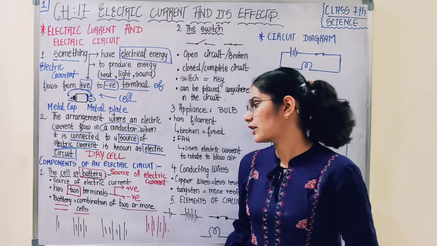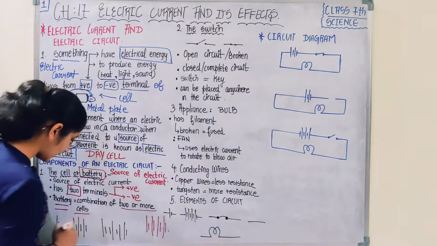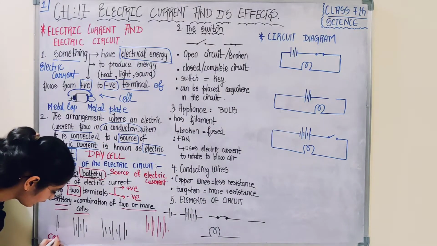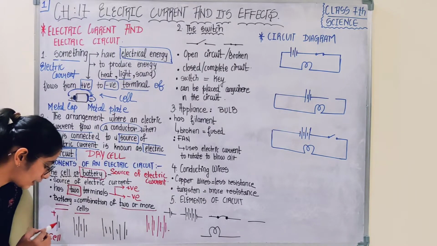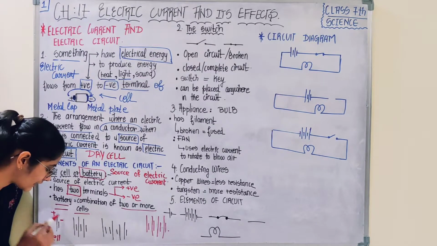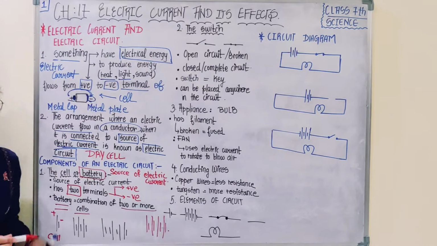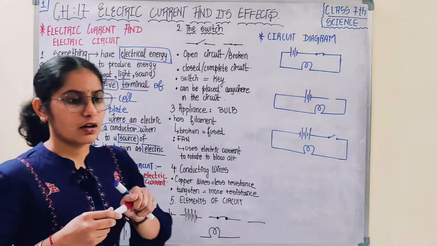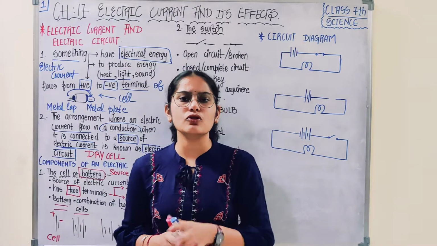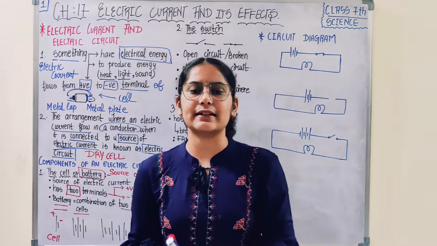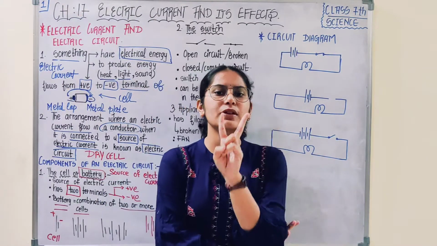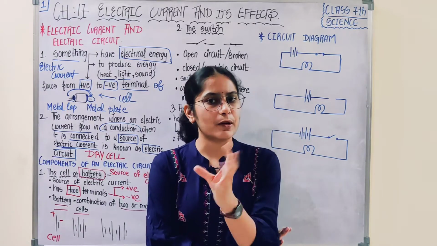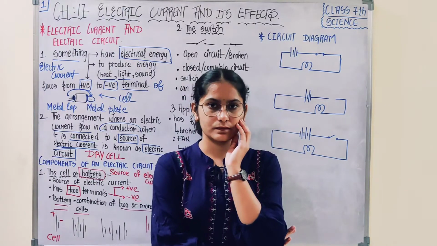Now this is a single cell. The bigger line refers to the positive terminal. The smaller line refers to the negative terminal. If I ask you to choose between positive and negative, I give you two options, one positive and one negative.